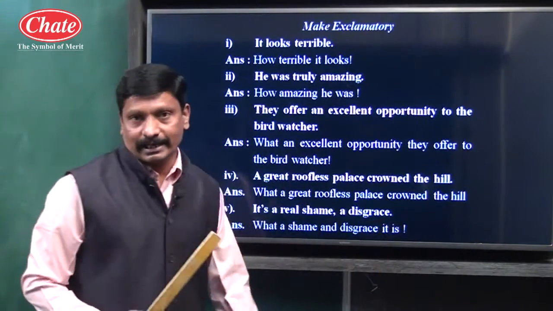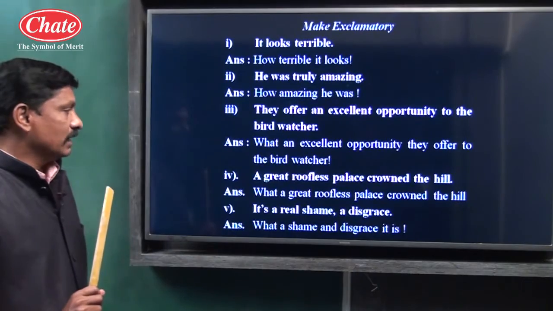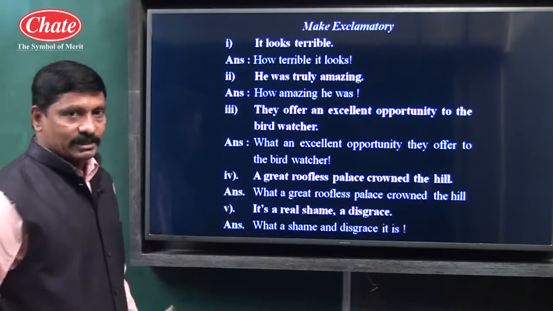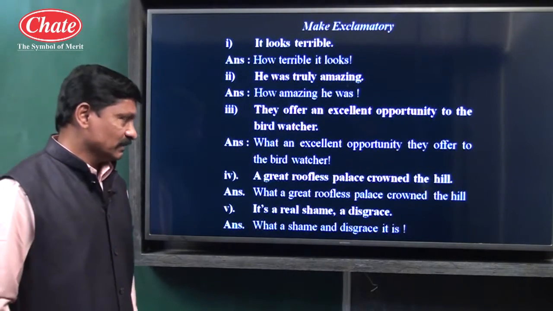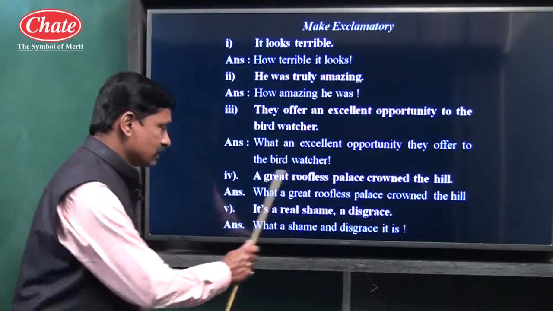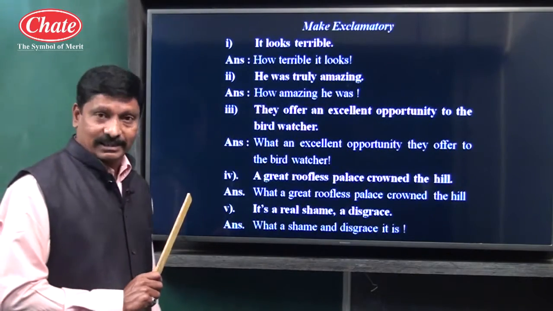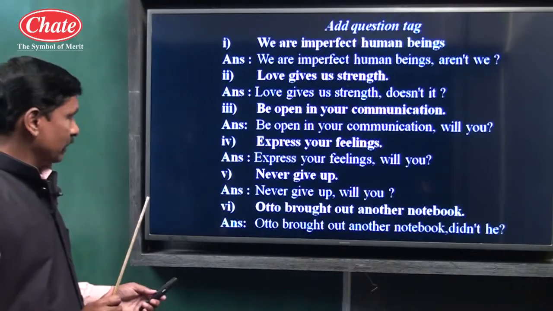Exclamatory mark, this is exclamatory sentence. Next example, it's a real shame, a disgrace, assertive type. What a shame and disgrace it is! Exclamatory type example.